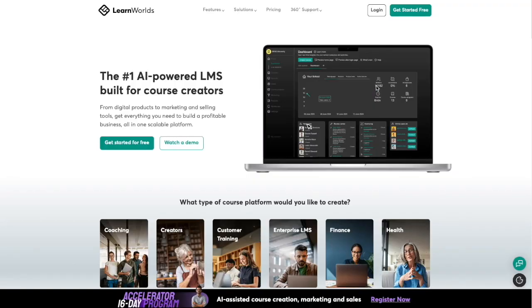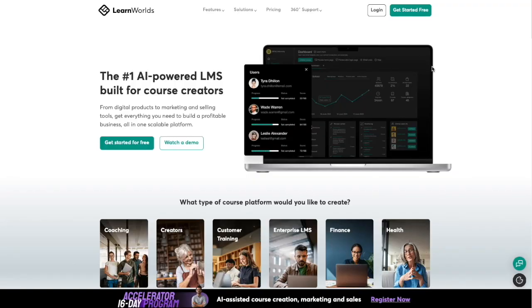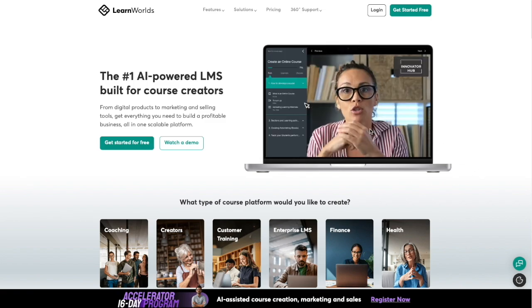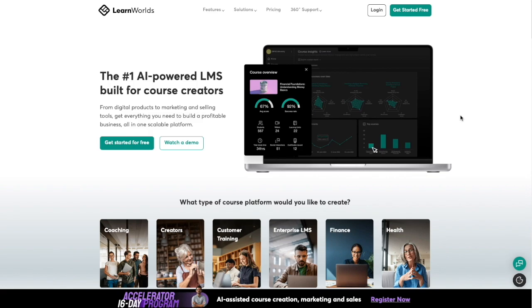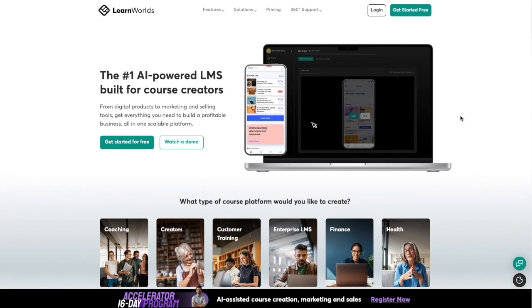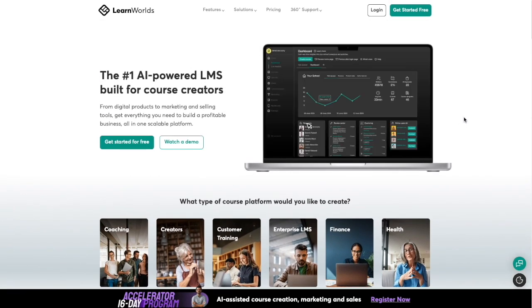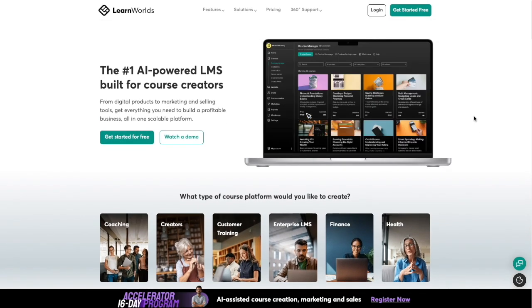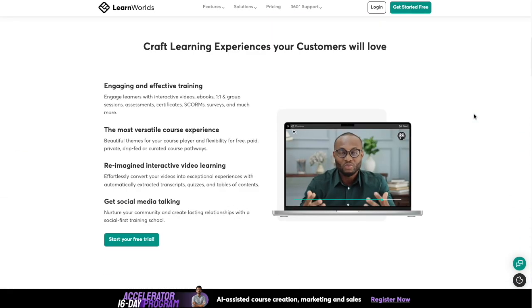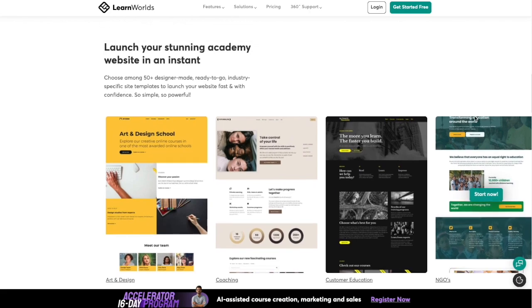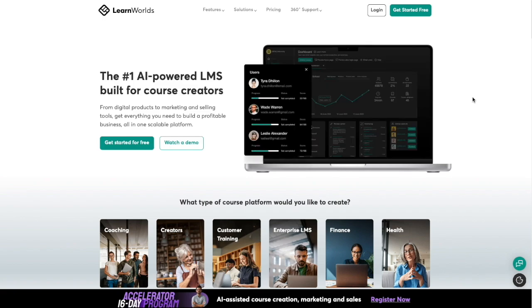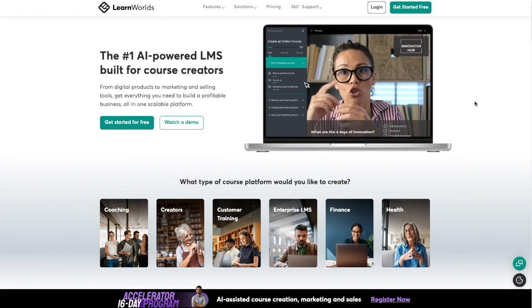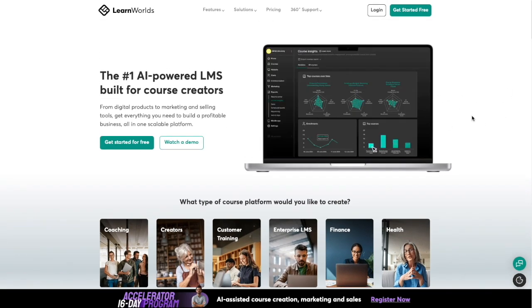Alrighty, and then last but not least, we have LearnWorlds, which is the all-in-one solution on this list for a more advanced use. So for instance, I would recommend using this if you have a team or if you're planning to run like a serious big course business. So this has a bit of a steeper learning curve, but this also has all these customization features, integrations and stuff like that you won't see, for example, on a similar platform such as Thinkific, which is a much simpler and easier to use version than LearnWorlds.